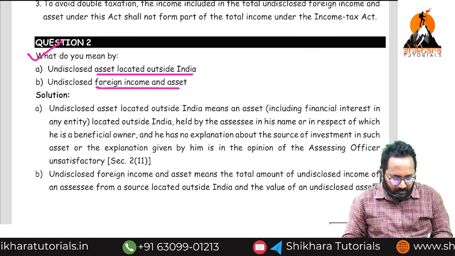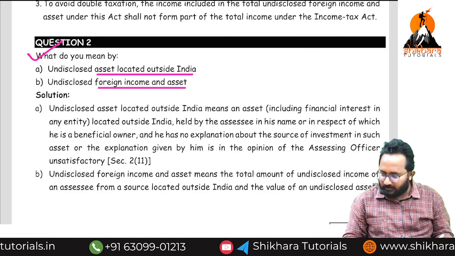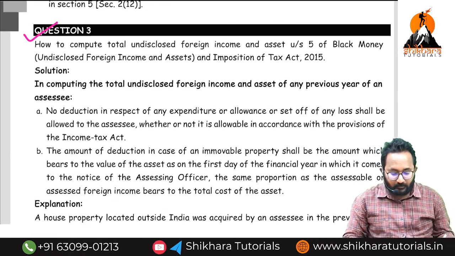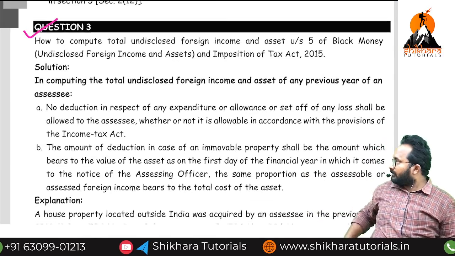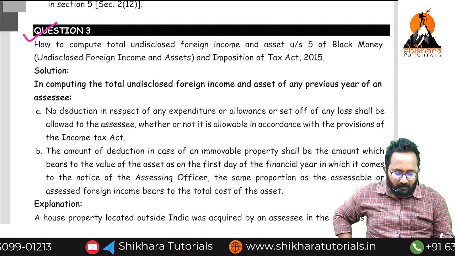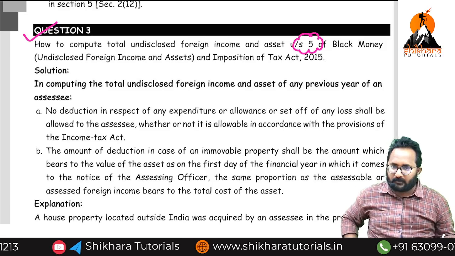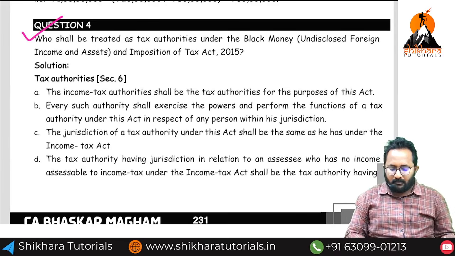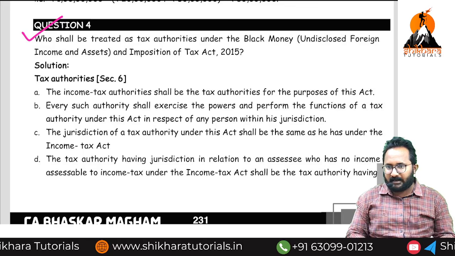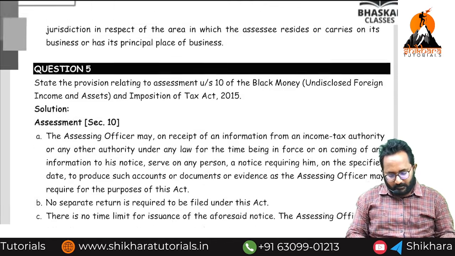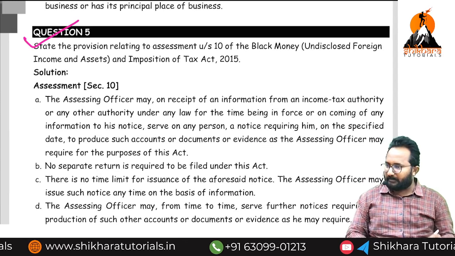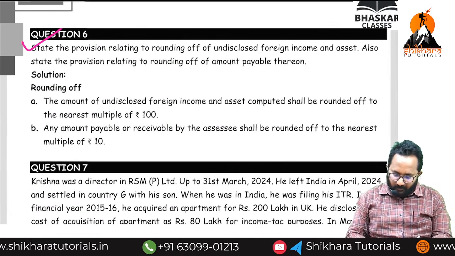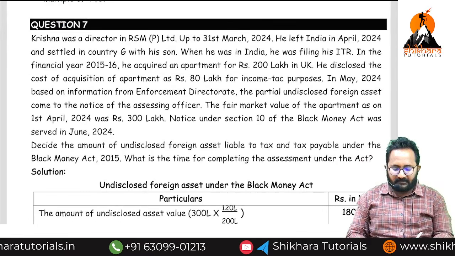And what is undisclosed foreign income and asset? Question 3 is computation of undisclosed foreign income and asset. Next, income tax authorities under the Black Money Act. Assessment is a complete theory question. Question number 6, rounding off provision. Question number 7, practical question.